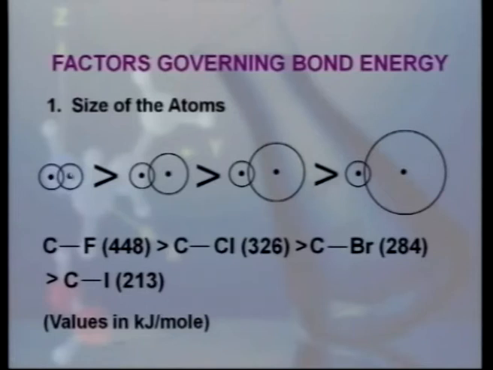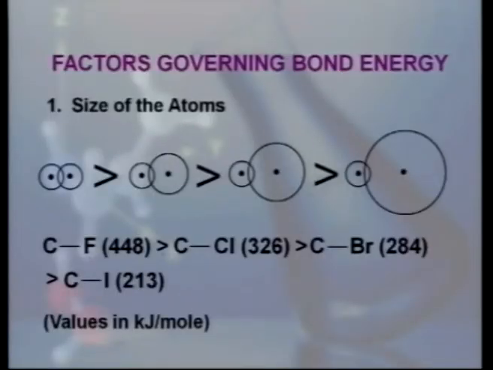Most important factor is size of the atom. As we can see here, as the atomic size increases, value of the bond energy decreases. We can further understand this by considering the case of carbon-halogen bond. In case of halogen, as we move from fluorine to iodine down the group, atomic size increases, but value of the bond energy decreases, because bond between carbon and iodine becomes weaker in comparison of bond between carbon and fluorine, carbon and chlorine, and carbon and bromine.